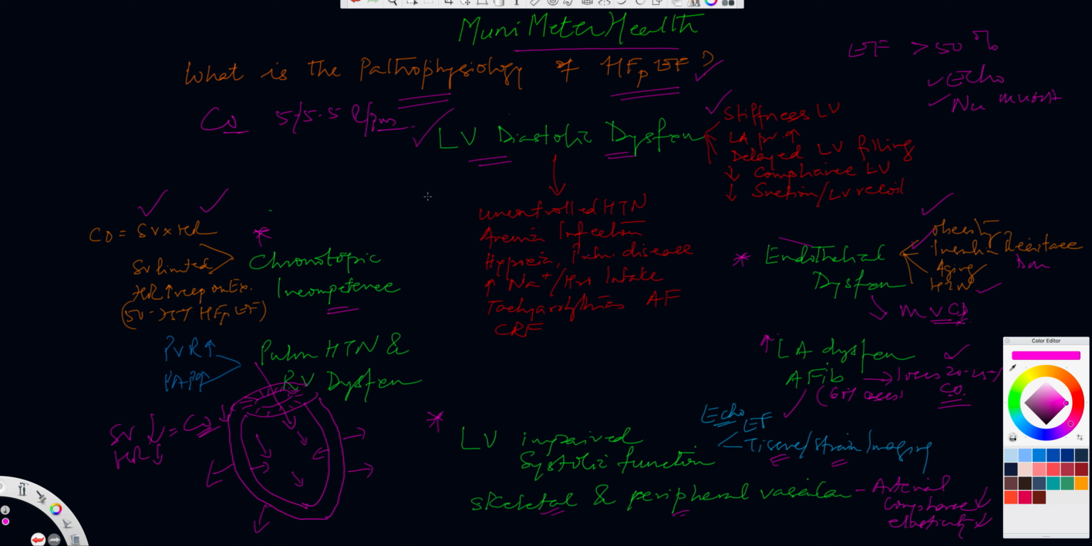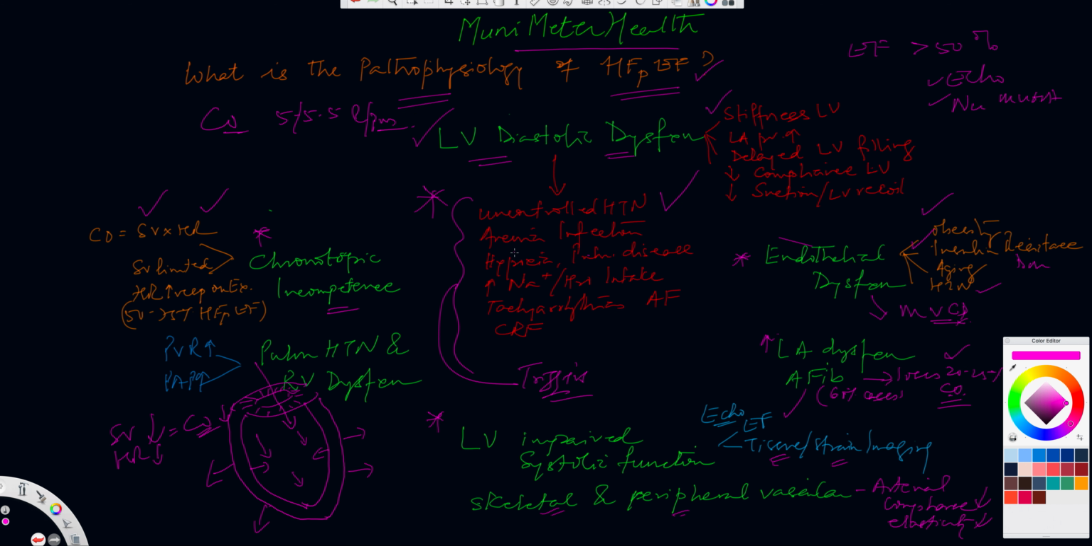And last but not the least, what are the triggers? These are the various triggers. Remember, I call them triggers. Why? Because anything that worsens the HFpEF will be a trigger. Like uncontrolled hypertension. So make sure that leads you to a therapeutic goal and target. That control of hypertension is essential.